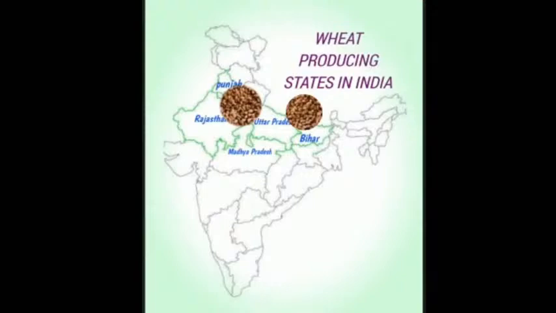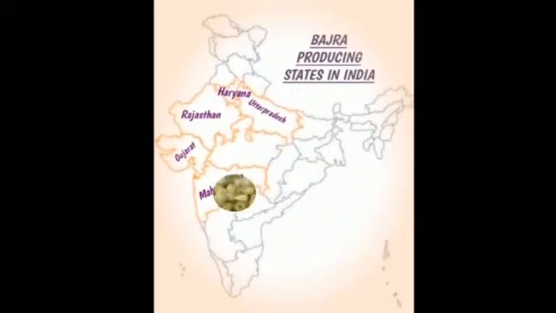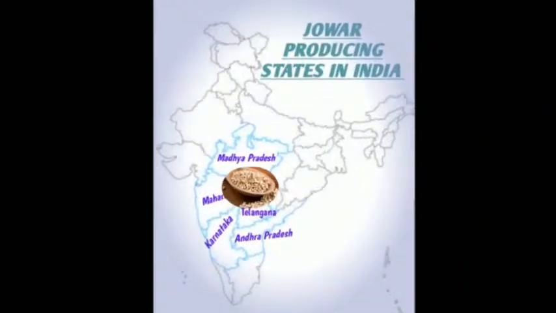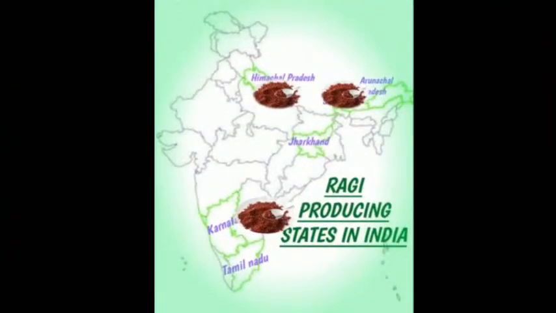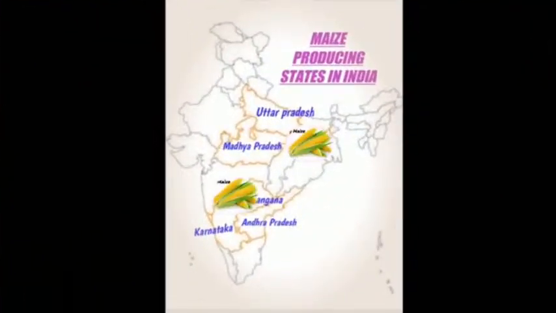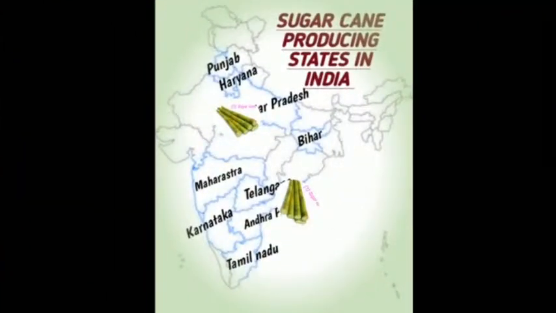You can see in this picture that these are the bajra growing places, these regions are jowar, these are the regions where ragi grows, and these are the regions where maize grows. You can pause the video and see the pictures and states.